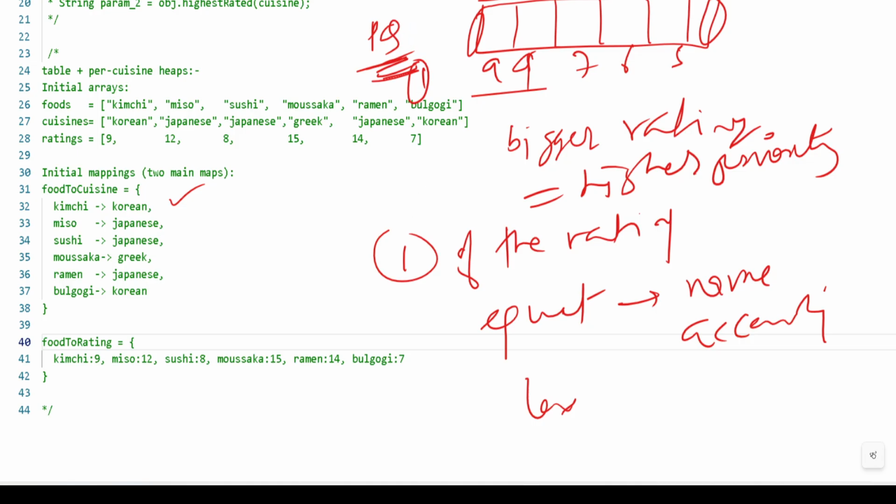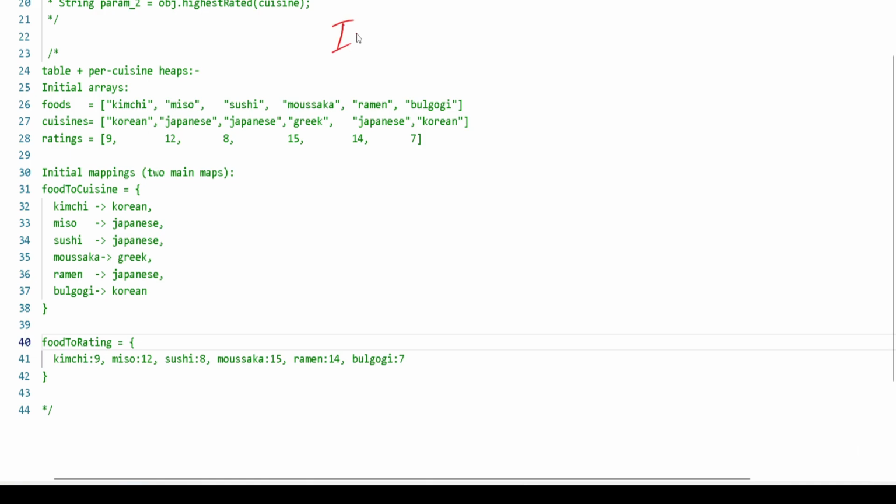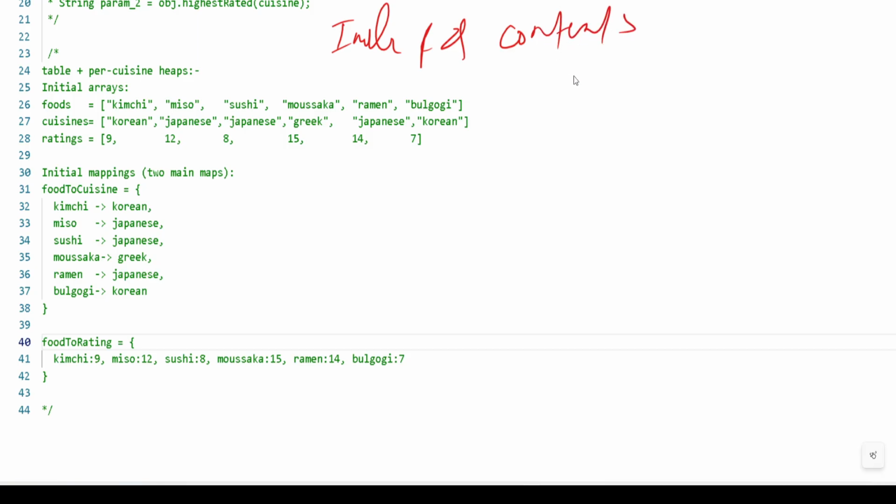So very first, what I just said, we will initialize the priority queue as contents where we'll have the top rated foods. Let's suppose we have Korean, and Korean has a priority queue.